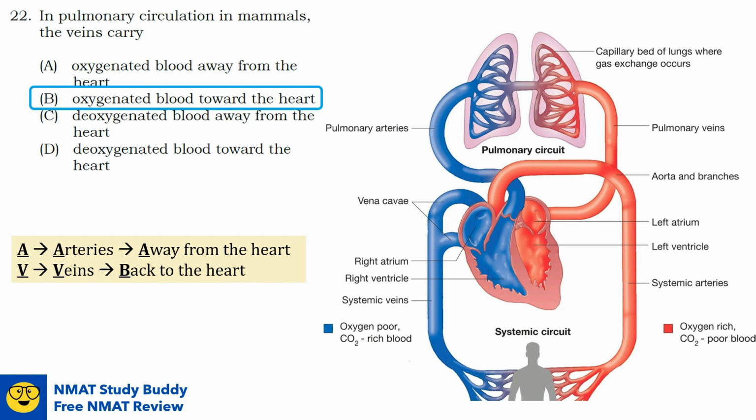How about option C? It carries the oxygenated blood away from the heart. So this is a function of the pulmonary artery, right? It carries the oxygenated blood away from the heart to the lungs. Option D, it carries the oxygenated blood toward the heart. So that would be our inferior and superior vena cava.